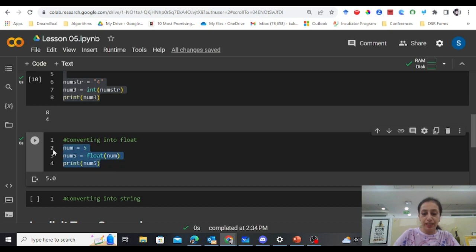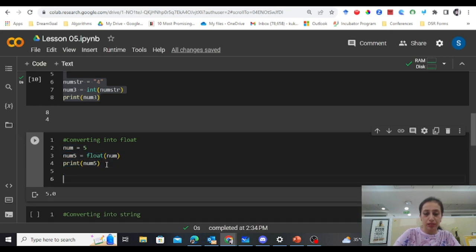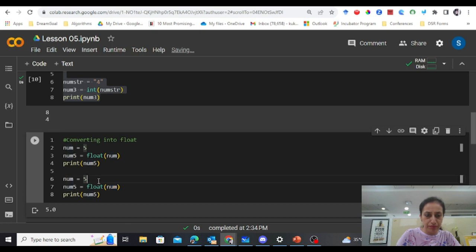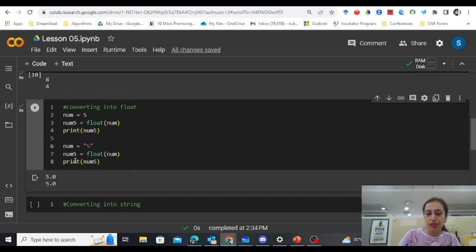Similarly, if I repeat this, and instead of num I make it a num string value, and run this, it will also give me 5.0. So this was a string, but it got converted into a float. Similarly, if you take a float value here, that will also get converted into a float. So the float function converts an integer into a float, and also a string into a float. The string can hold an integer or a float value.